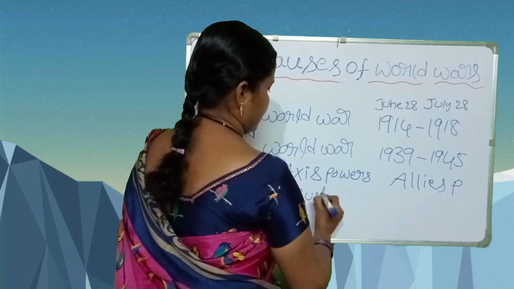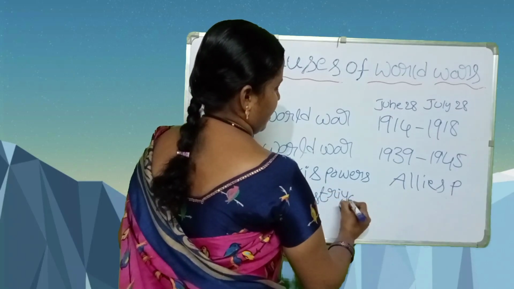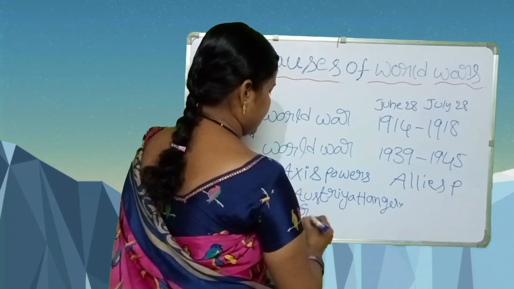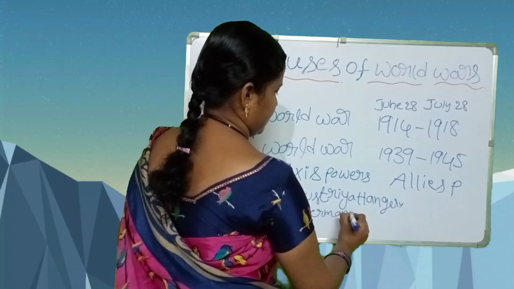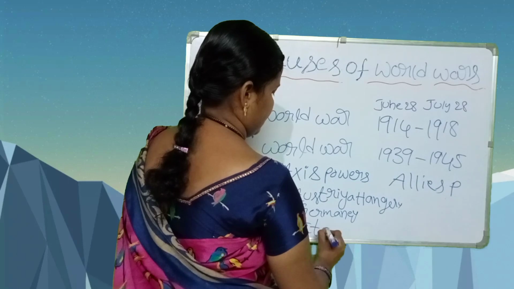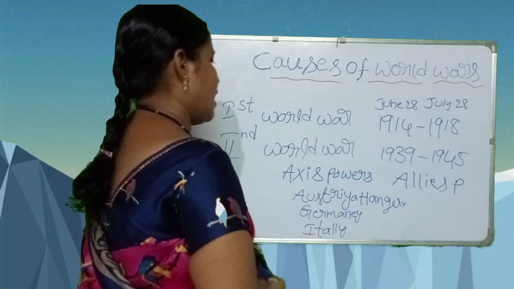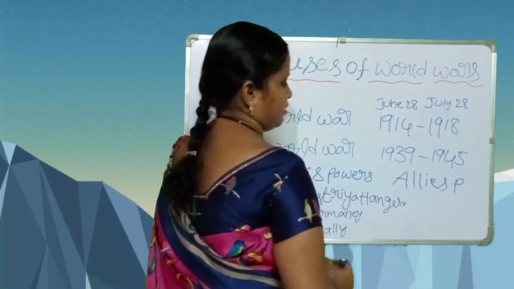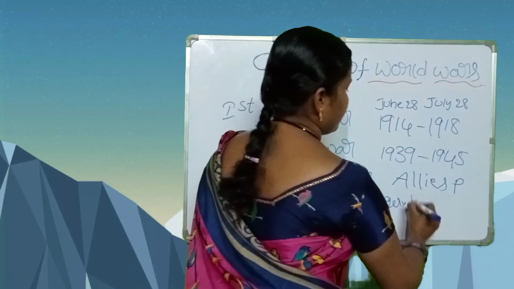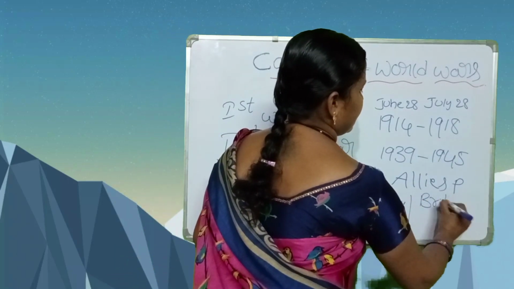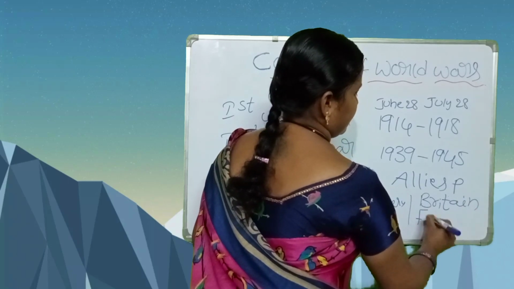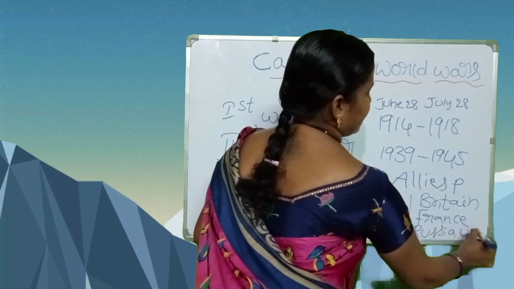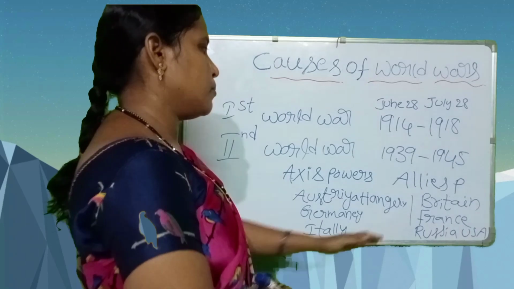Austria, Hungary, Germany, Italy, these are the Axis powers in the First World War. Britain, France, Russia, USA, these countries came together as Allies.